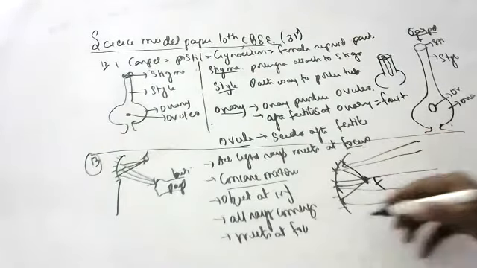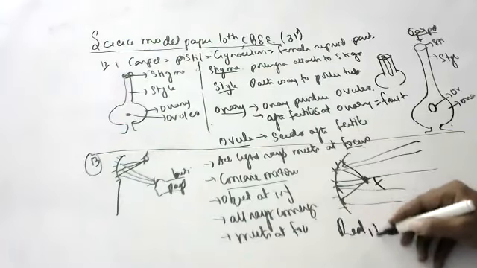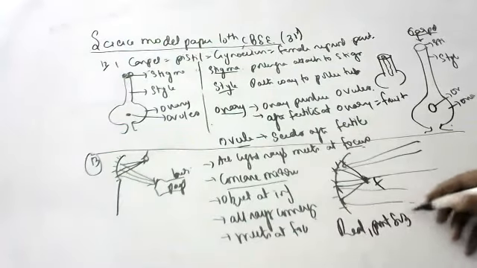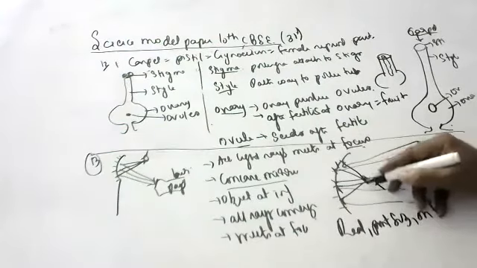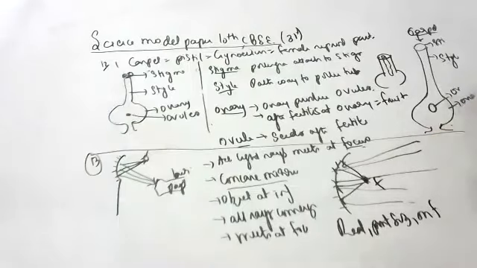What are the characteristics of the image? Real, inverted, point size, at F. A lot of heat is generated because they all are meeting at one point. So much heat is generated and the paper starts burning.